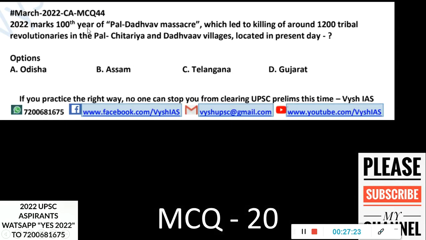2022 marks the 100th year of the Pal Dadhvav massacre, which led to the killing of around 1,200 tribal revolutionaries in the Pal, Chitariya and Dadhvav villages located in the present-day state of Gujarat. So this is a very big event. It happened 100 years ago, and people are saying it is even bigger than the Jallianwala Bagh massacre.